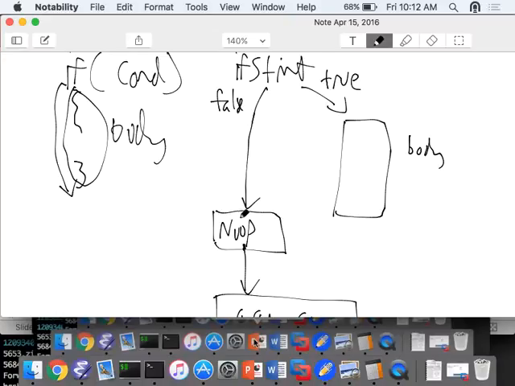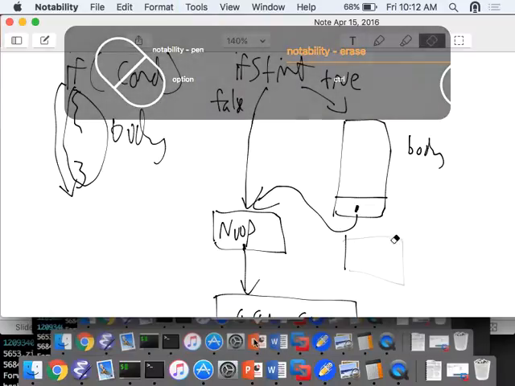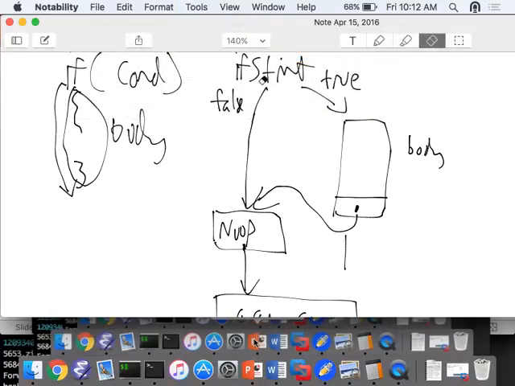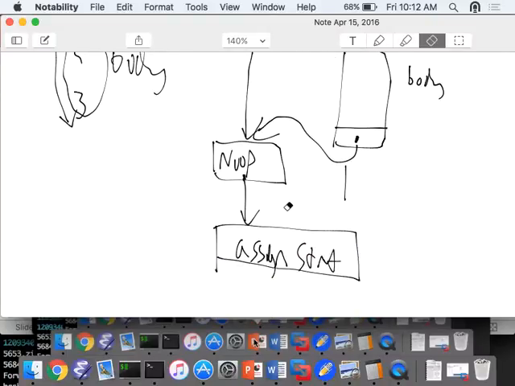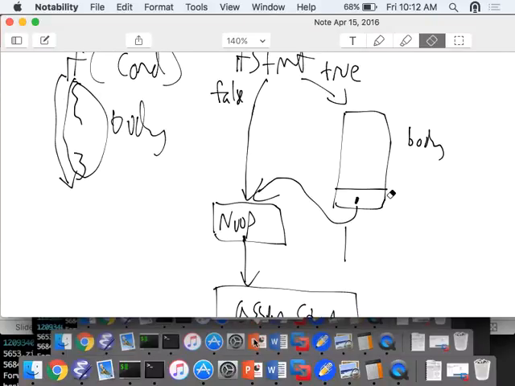Is it actually the same no op statement? You have to check whether the last statement node in your body with the true branch points to the same no op statement that you're using here. One problem would be if you malloc a new no op statement, they're going to go to different places. You need the false branch and the true branch to go to the same place.